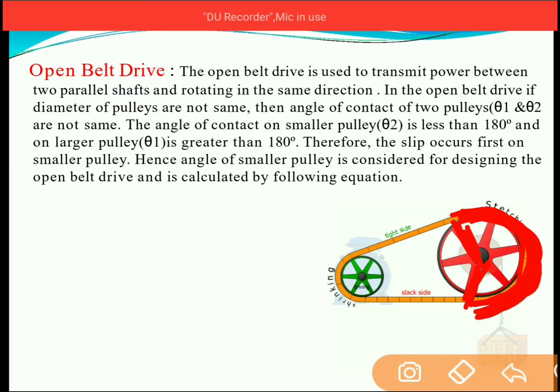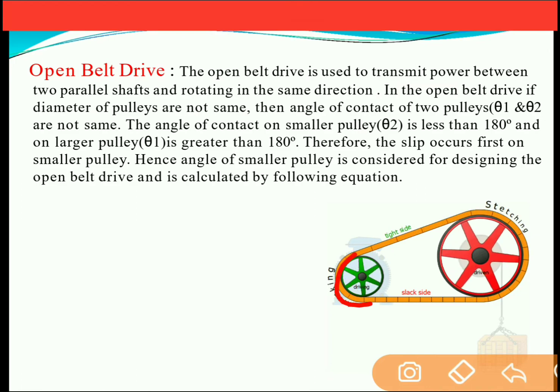And for the driving pulley, this is the angle up to which the belt is in contact with respect to that of the pulley. So this angle, when measured at the center, is nothing but the angle on the smaller pulley, that is the driving pulley. This angle on the smaller pulley is theta 2.